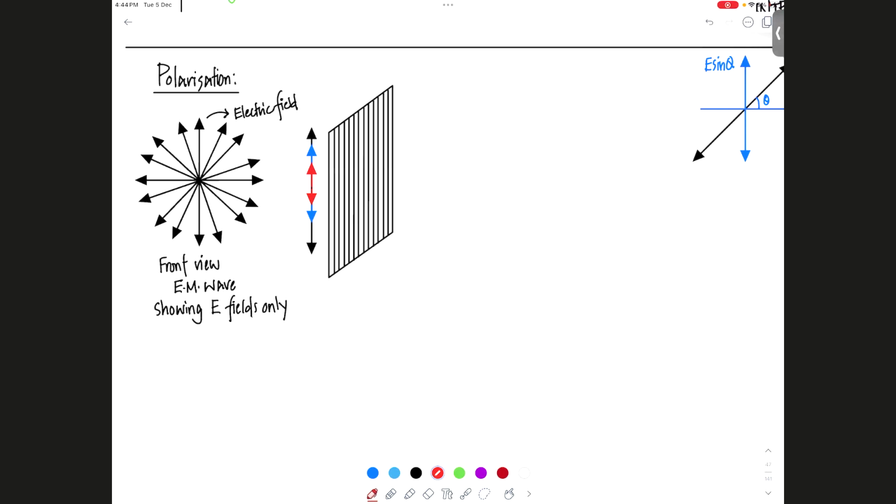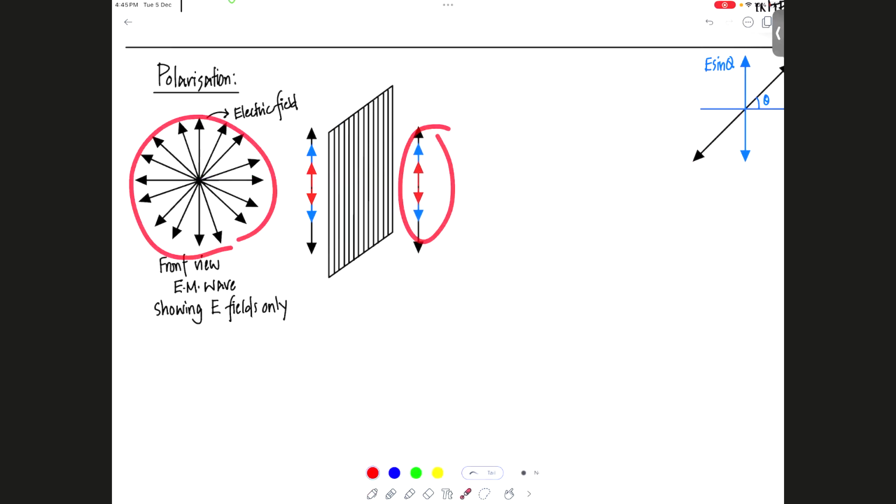So again, one more question for you. I have the unpolarized light. By the way, this is called unpolarized light. I'll explain that later. I take this light, I allow it to pass through a polarizing filter, right? And only one particular plane is allowed to pass through, and the rest of them are getting what? Blocked, right? Once this comes to the other side, question for you guys: will it be the same brightness as the original light, or will it be less in brightness? Lower in brightness? Definitely lower, right? Because aren't you blocking out so many planes out there? Some of it will pass through, right?